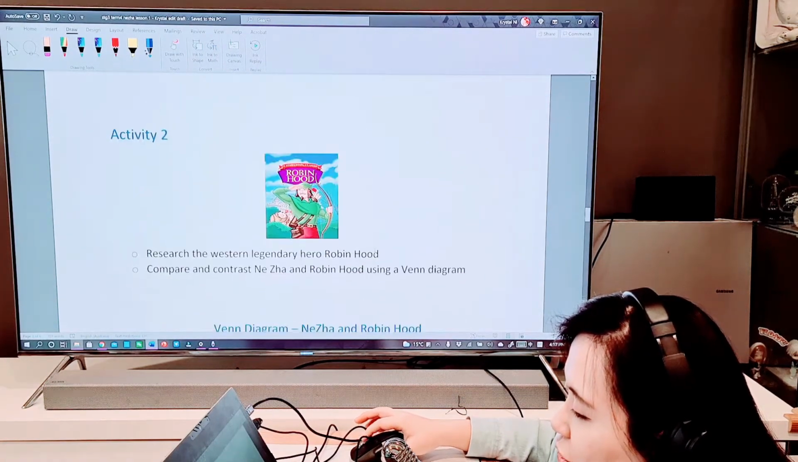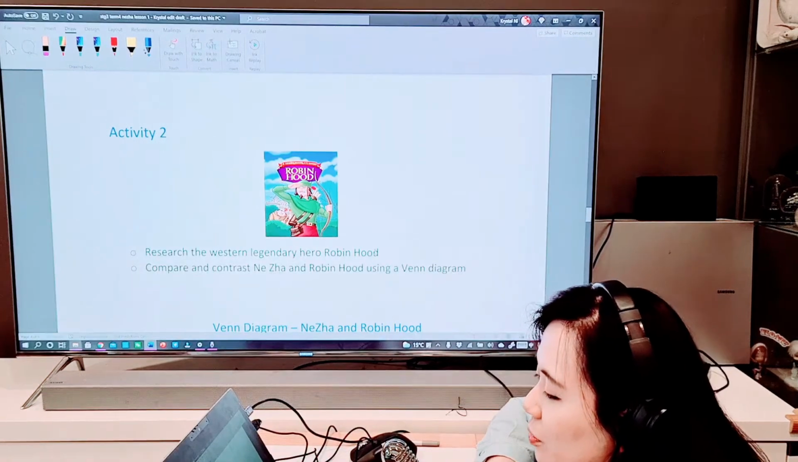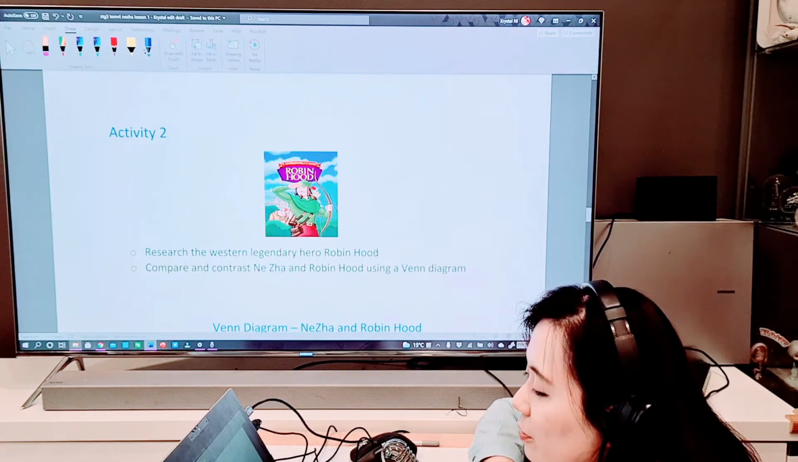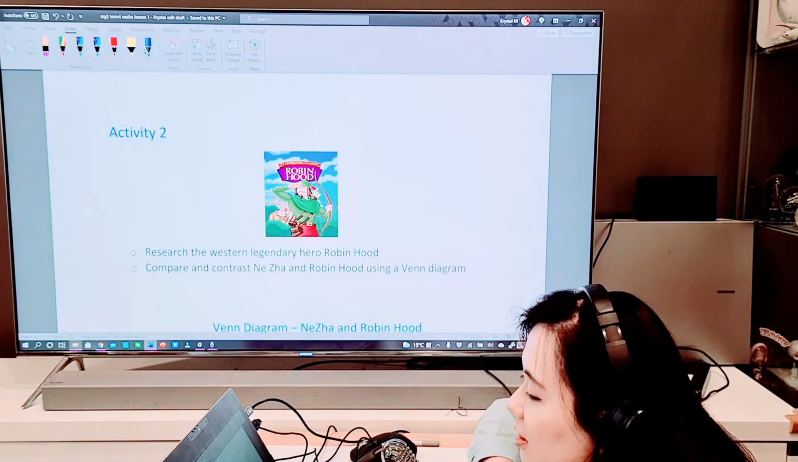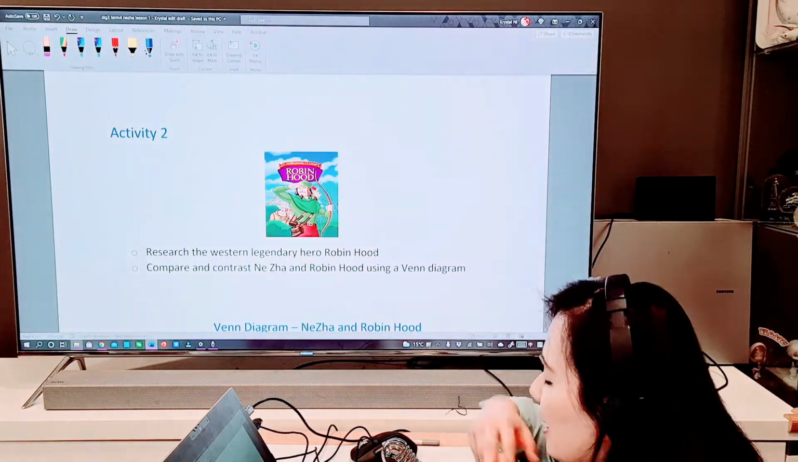Next, activity 2, Robin Hood. So research the Western legendary hero Robin Hood. Compare and contrast 哪吒 and Robin Hood using a Venn diagram.